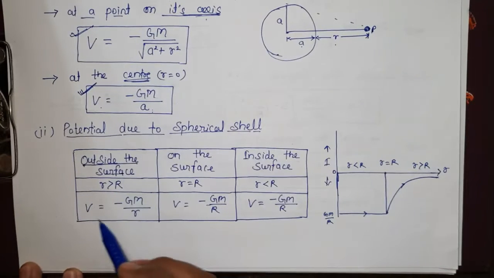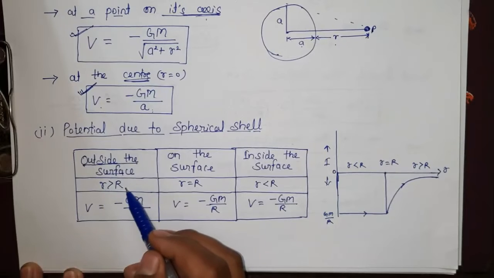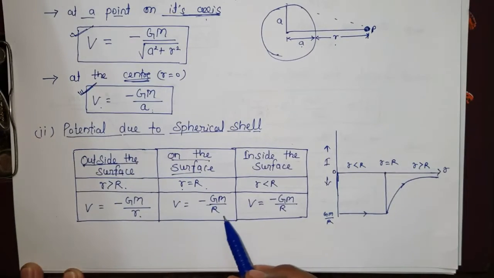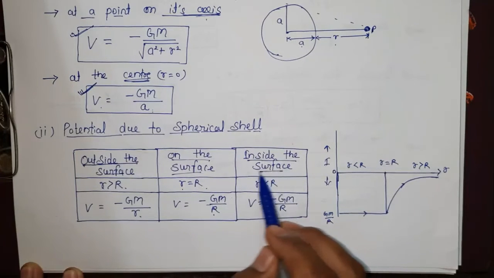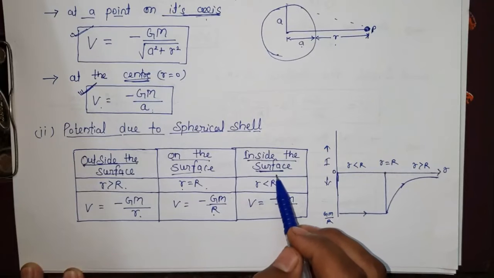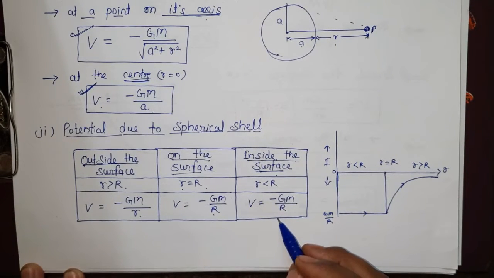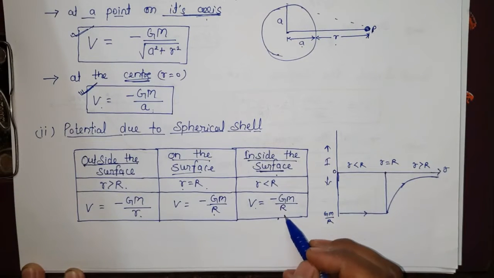Outside the surface, what is the formula of V? Minus Gm upon r, where small r is greater than capital R. On the surface, in place of small r, capital R comes: minus of Gm upon R. Now this you have to remember, especially inside the surface. In intensity it will be 0, but in potential it will not be 0. V is equal to minus of Gm upon capital R.